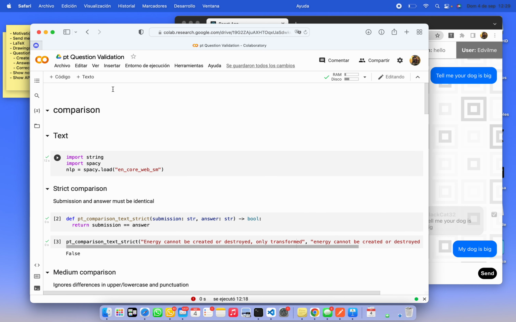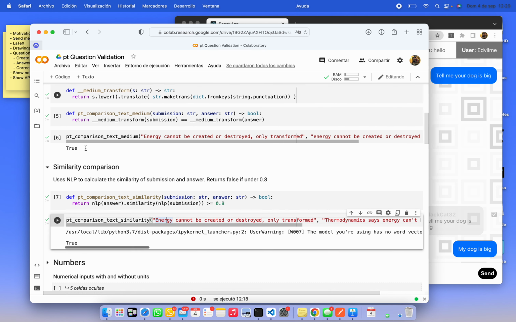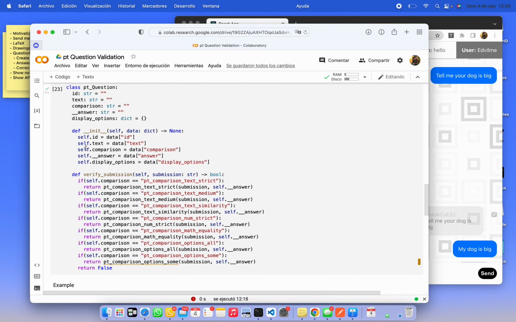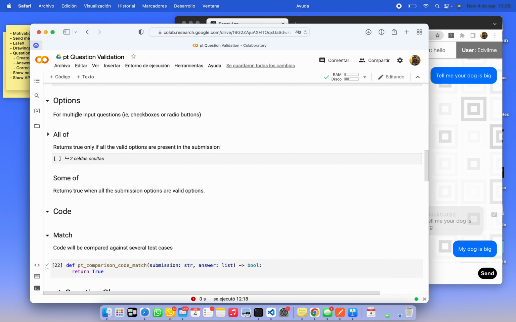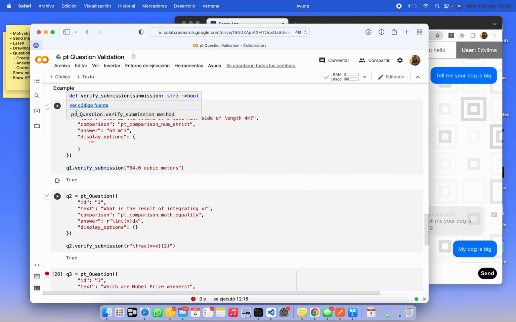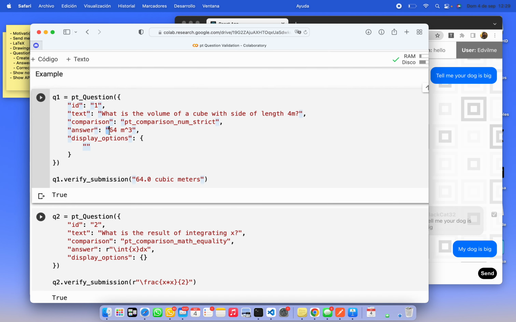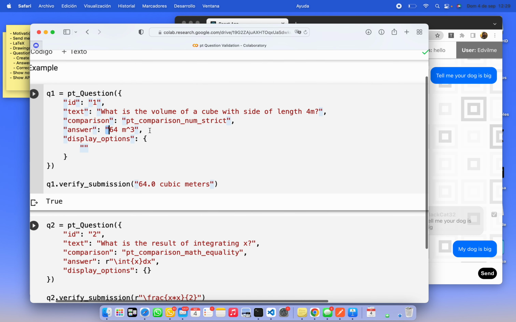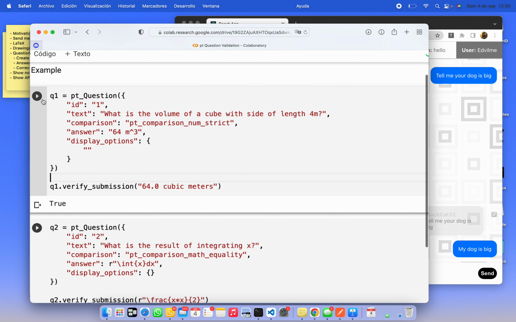So we're using several machine learning packages and a Python script in order to verify all of those questions. So for example, here you can see the expected answer is 64m^3, which is m cubed, but we can input 64 cubic meters and it would work just the same.